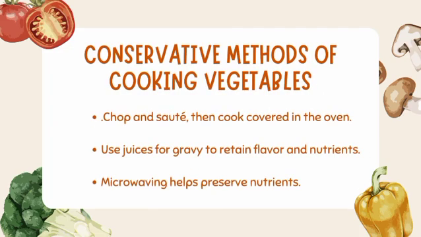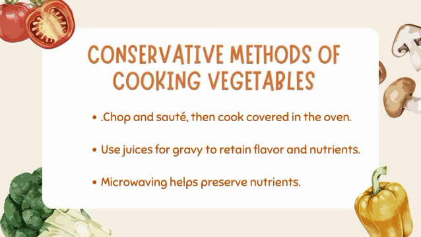Conservative methods of cooking vegetables. All the vegetables except the leaf types can be chopped and sautéed in fat, then cooked covered in the oven until tender. The juices should be used for gravy, which conserves most of the flavor, color, and shape of the vegetables. Microwave cooking of vegetables in the minimum of water is also useful as it conserves nutrients.